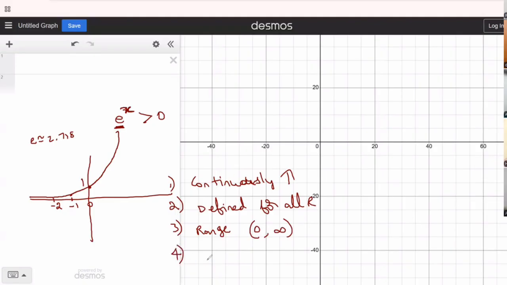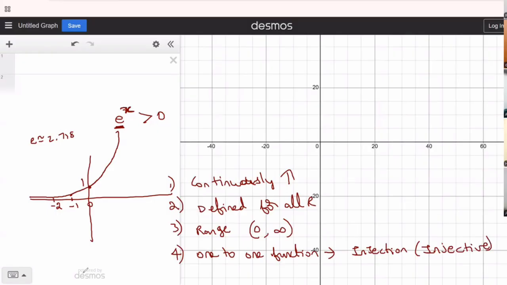Next, since you said it's continuously increasing, isn't it a one-to-one function? Have you heard of one-to-one function? No, sir. One value of x corresponds with one value. One-to-one is like injection. If a doctor takes an old injection which he was giving to another patient, will you accept it? No, sir. So injective is like one-to-one. You can give only one injection to one person, a unique injection to a unique person.